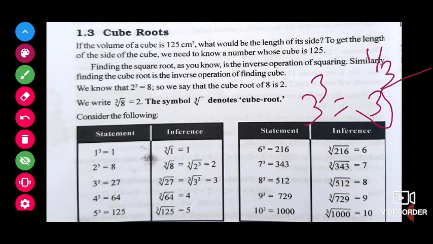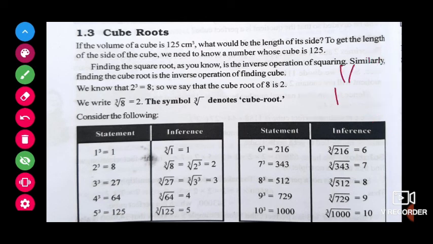Here, if we see, 1 cube is 1. Cube root of 1 means 1 to the power 1 by 3, just the inverse action of a cube. Now how can we do this? 1 to the power 1 by 3, 1 I can write as 1 cube whole to the power 1 by 3.